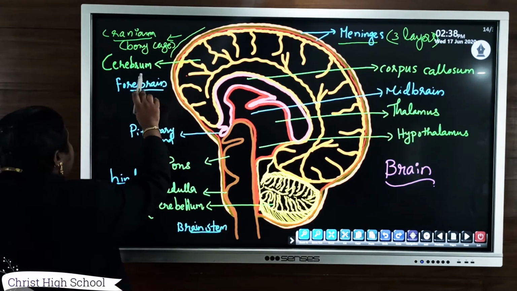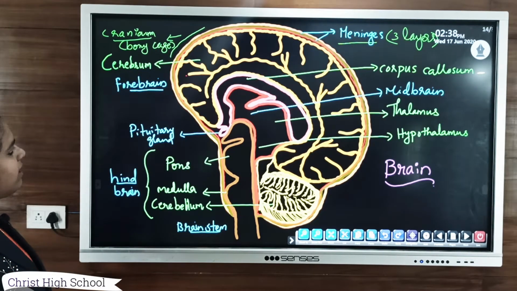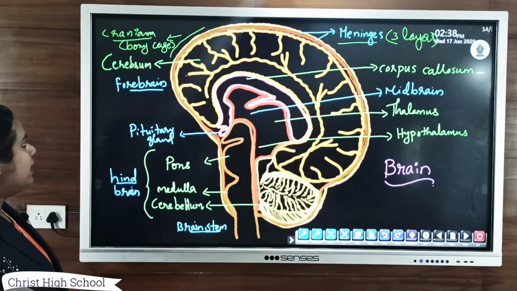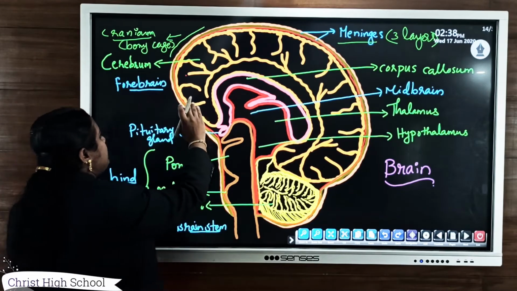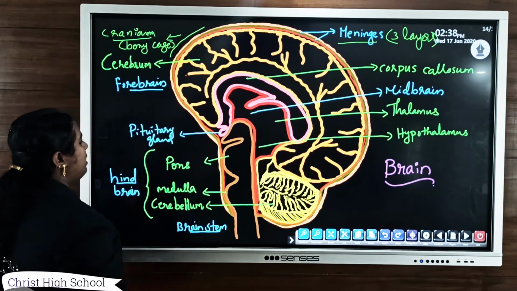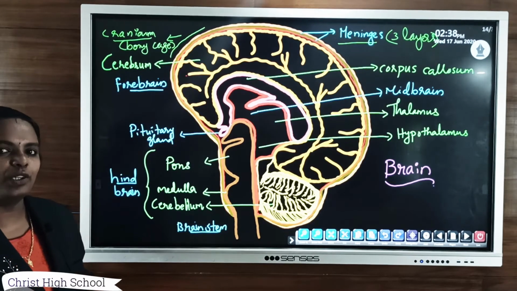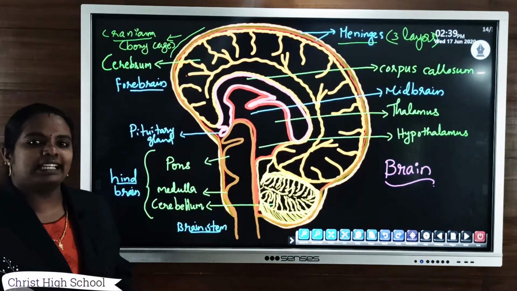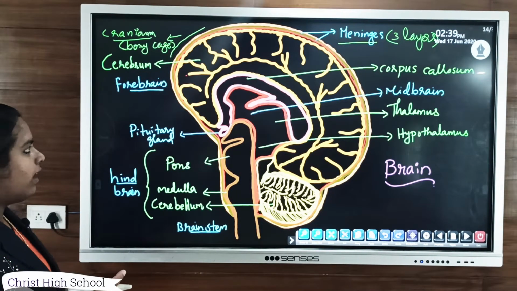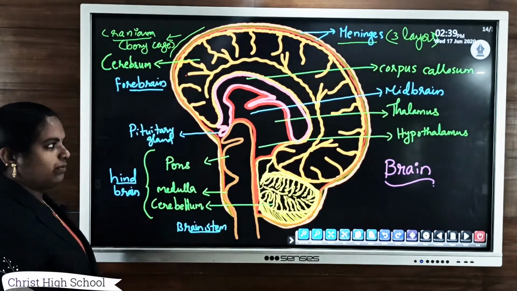The forebrain consists of the cerebrum, the diencephalon, as well as the olfactory lobes. The cerebrum is the largest part of the forebrain, the largest part of the brain. The cerebrum is mainly concerned with being the seat of intelligence, memory, thinking and reasoning. All these functions are controlled by the cerebrum itself.